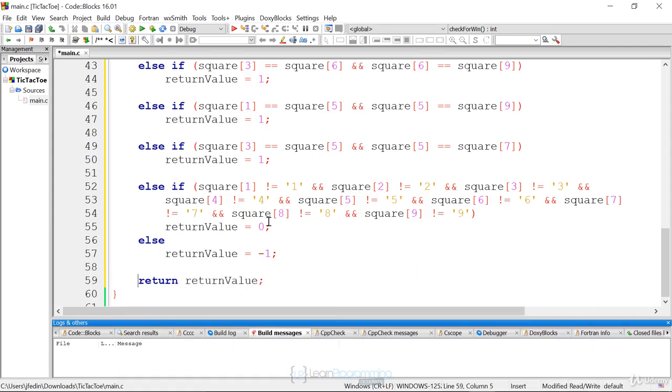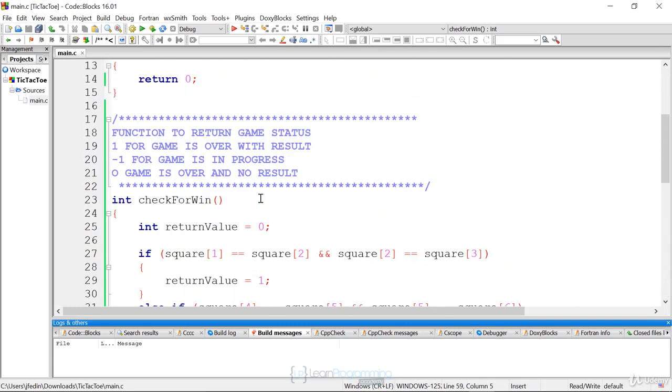And this will complete the function. And what do you notice when we're doing this? We're dividing and conquering. All we're focusing on right now is checking the board to see if there's a win. We would work in small chunks, just like this, and we would constantly test. This allows us to focus on our design and also allows us to reduce or isolate our errors easier.